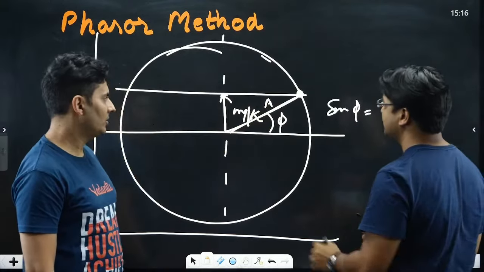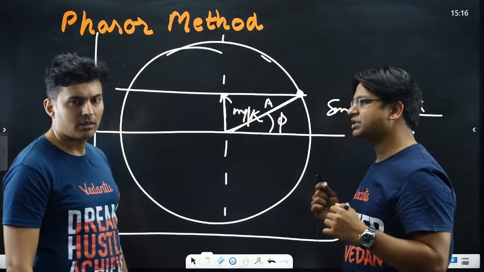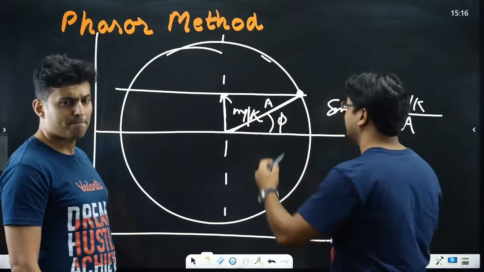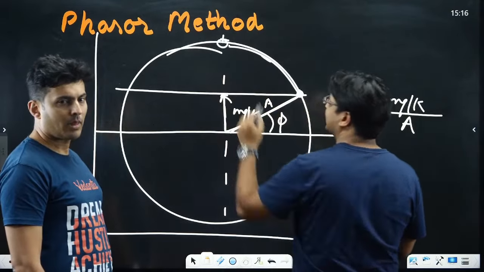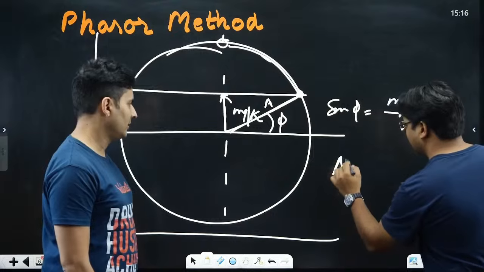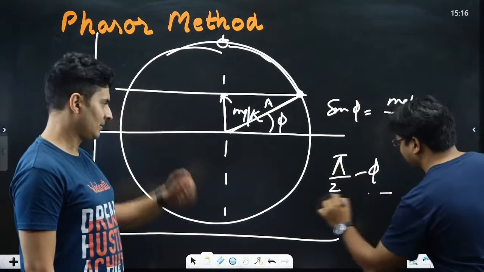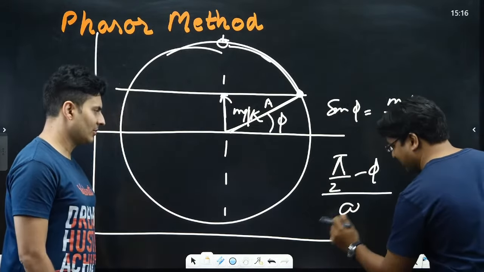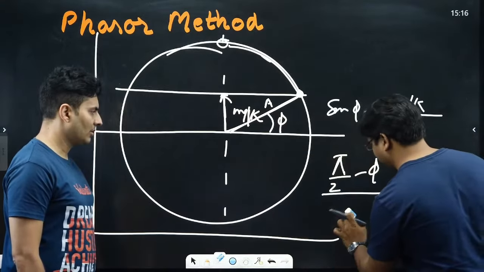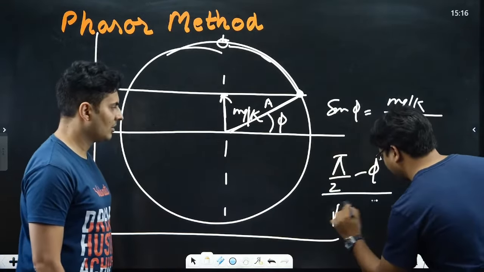From here we can get the value of phi. Now the question was: when is the spring maximally compressed? When the mass is at the highest position, at that time the spring would be maximally compressed. So the time is (pi/2 minus phi) divided by omega prime, where omega prime would be the root of k by 2m.